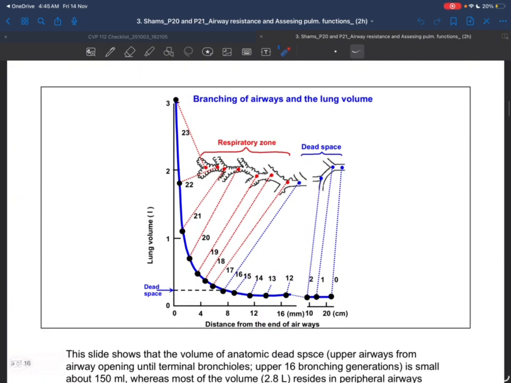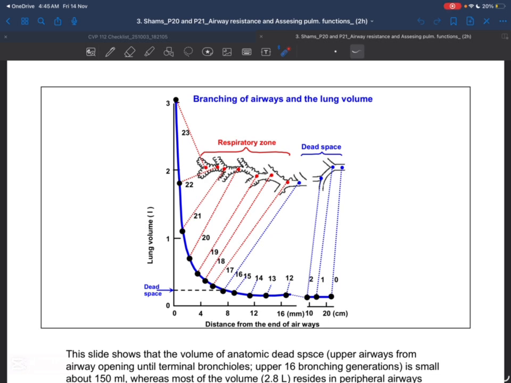Okay. What about this slide? Think of the airway tree as early branches, but larger ones. Let's say that the later branches are made by tiny peripheral airways, which contain most of the lung volume, which lowers their total resistance despite each being narrow. What did he mean by that?